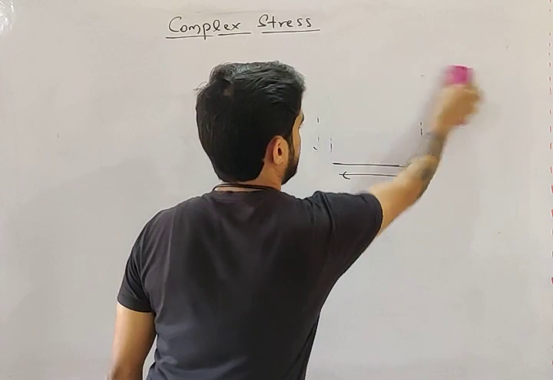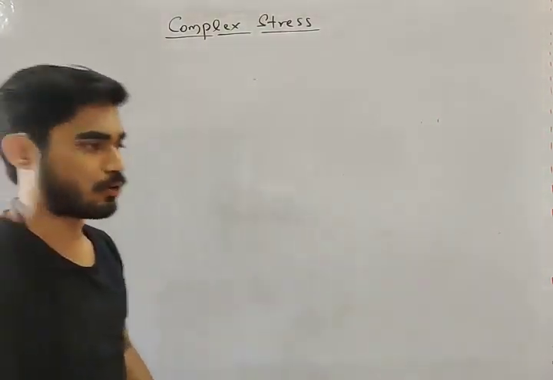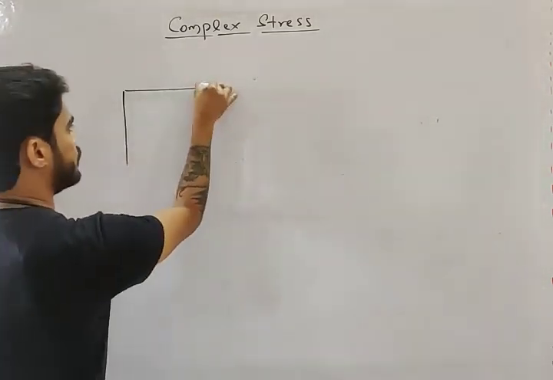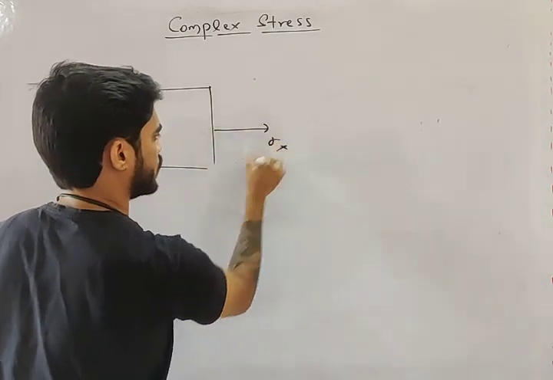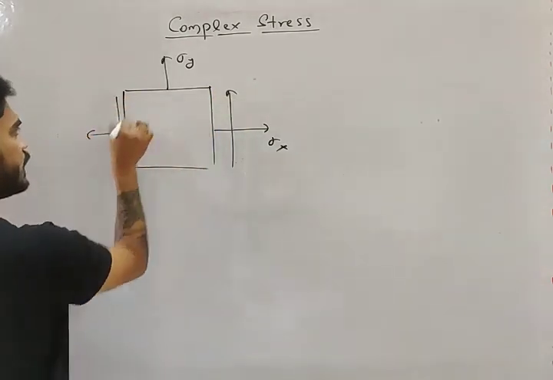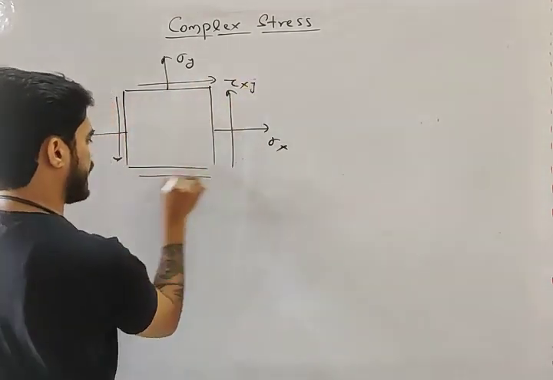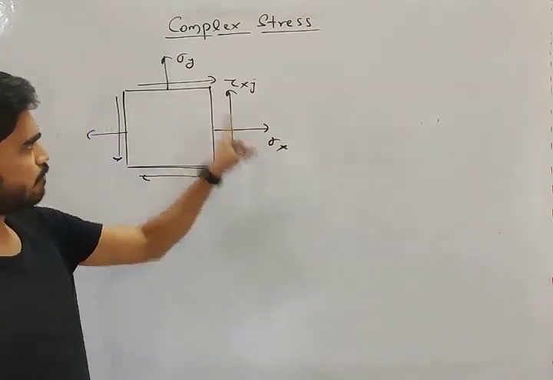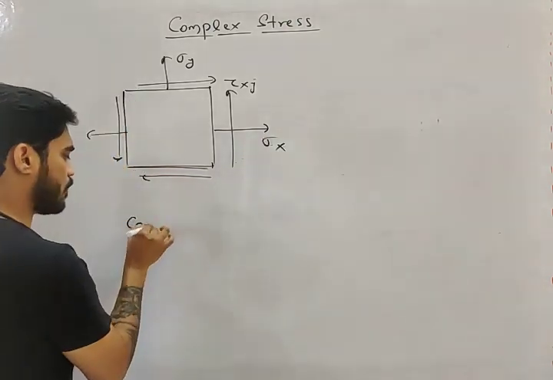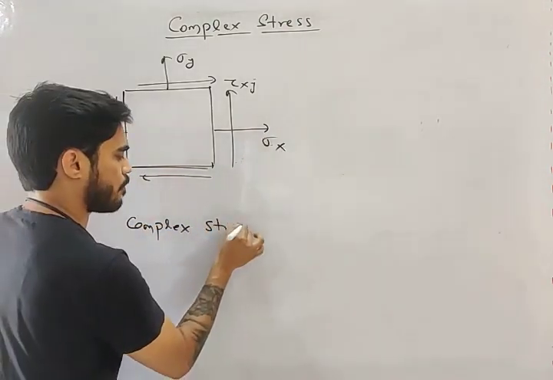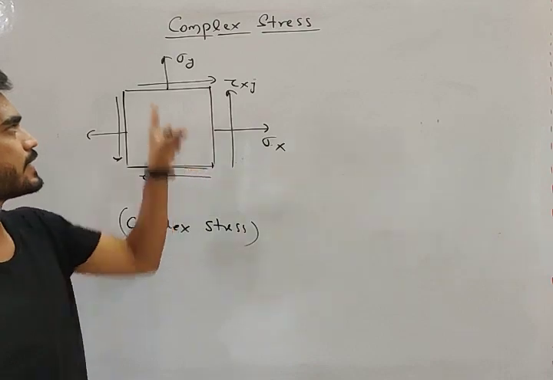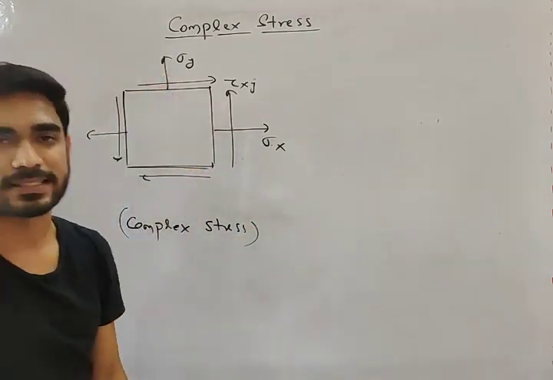This was a simple stress where there was only one sigma and one tau. What is complex stress, my friend? If a body is subjected to more than one type of stress, let's say sigma x, there is sigma y, and there is tau xy, all these together, then this is known as complex stress. Complex stress means there are more than one stress components acting in the body: sigma x, sigma y, tau xy.